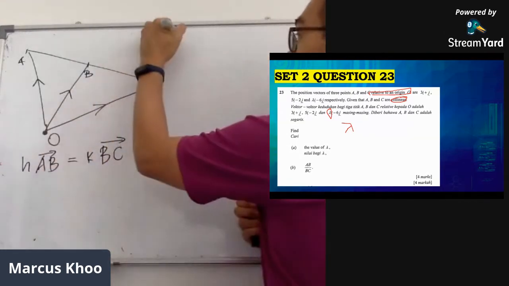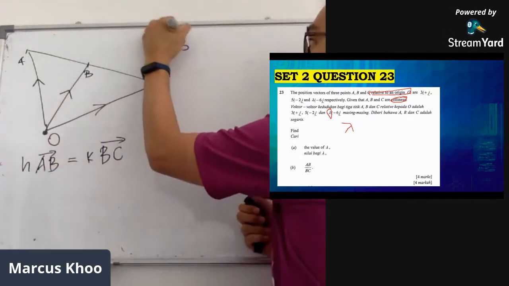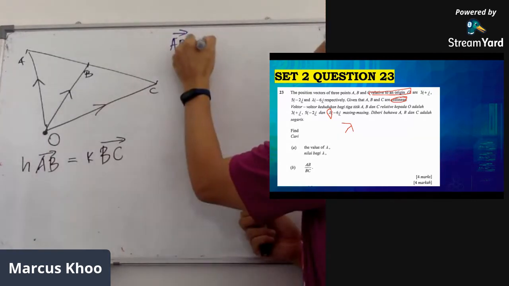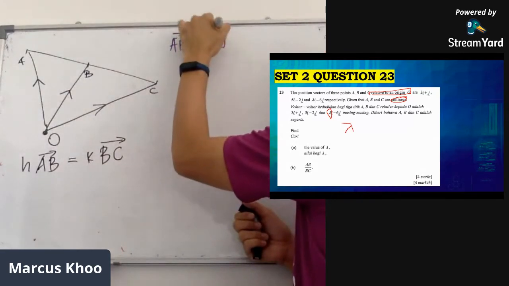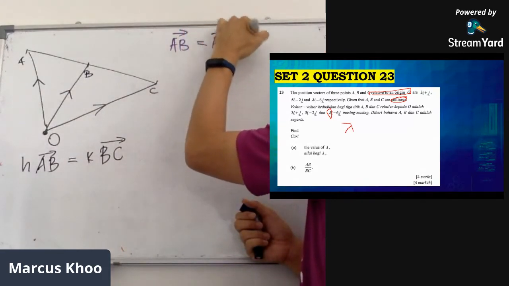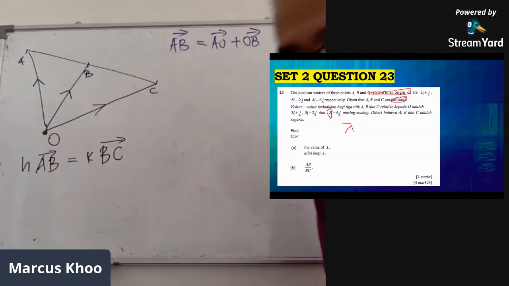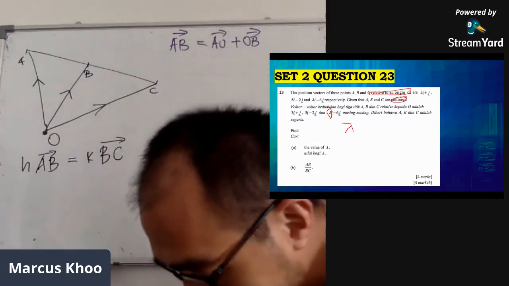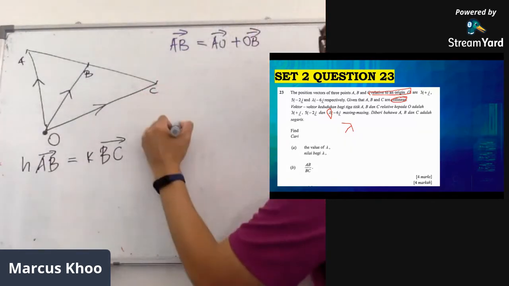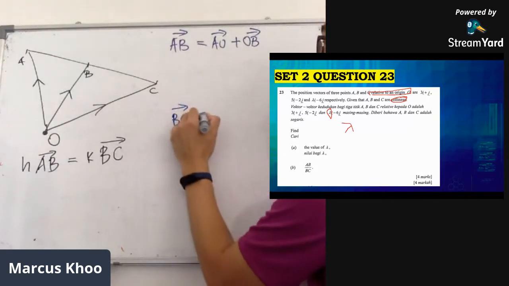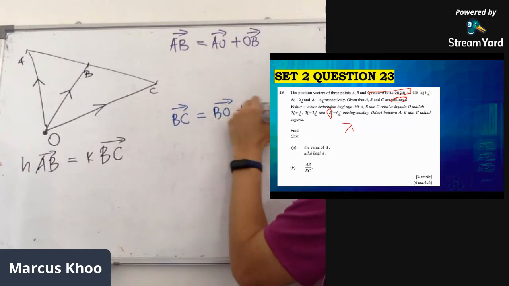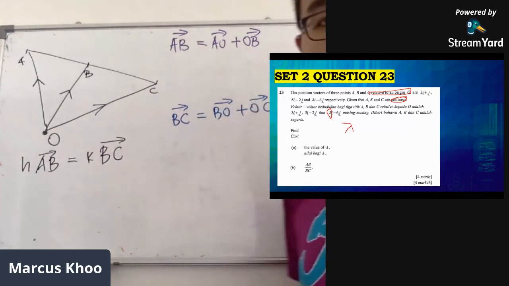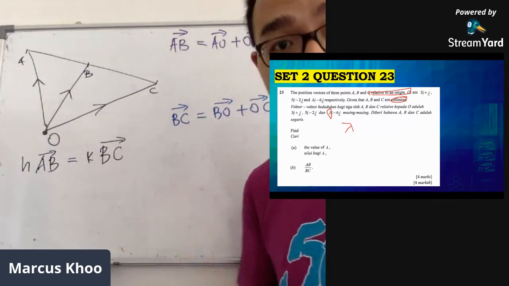Okay, so vector AB is vector AO plus OB. And then secondly, we're going to do vector BC. Vector BC is vector BO plus OC. We're going to use all the information that we have.